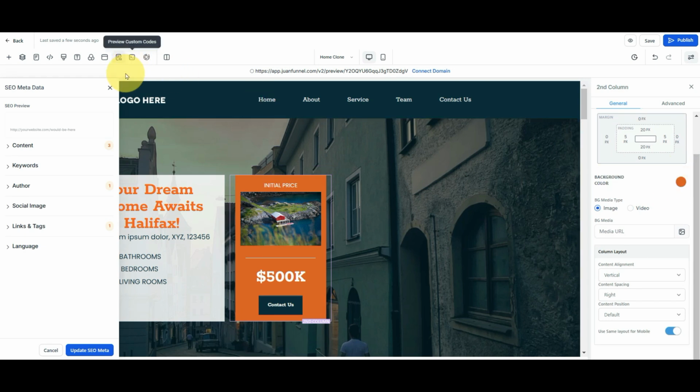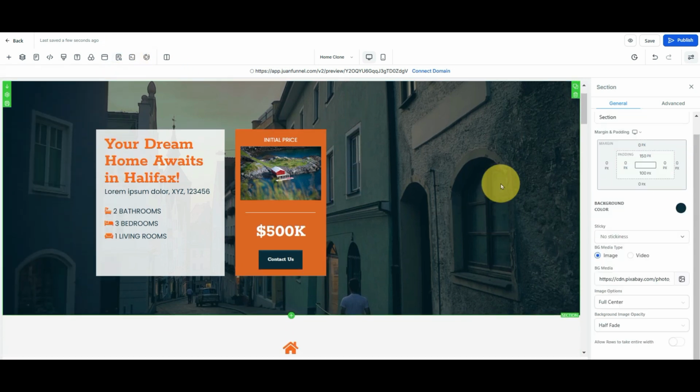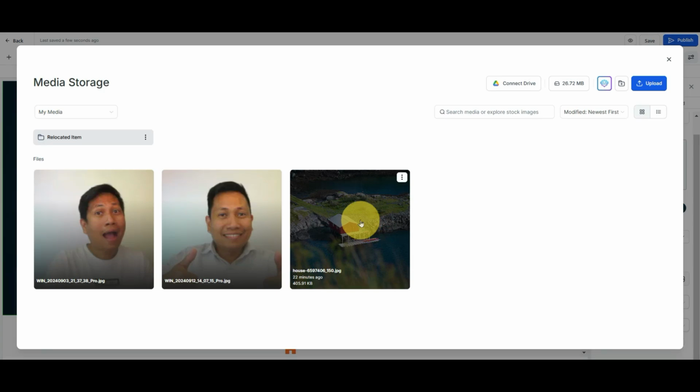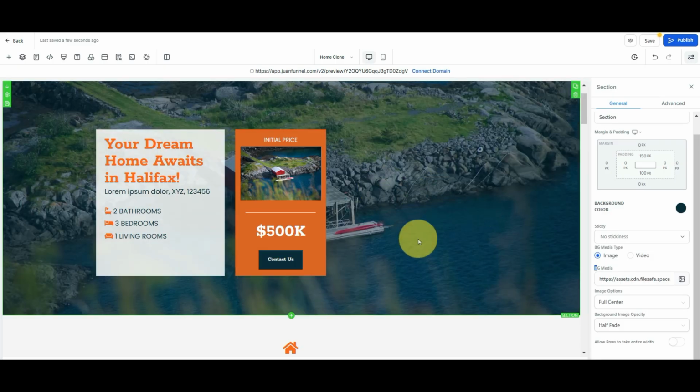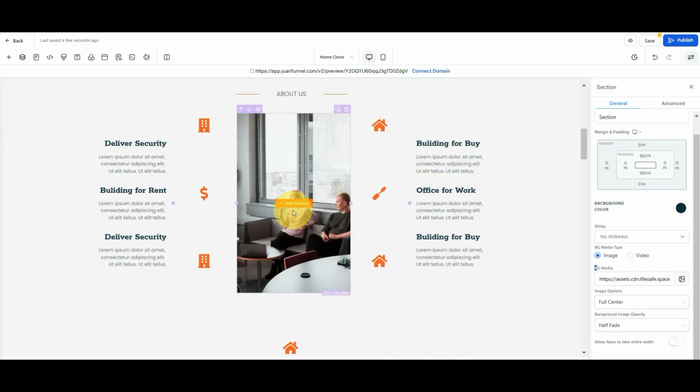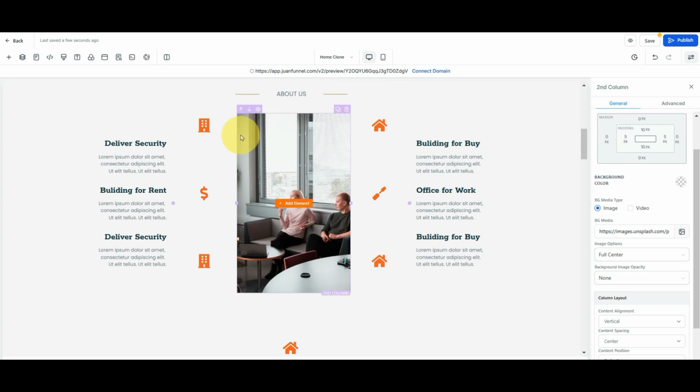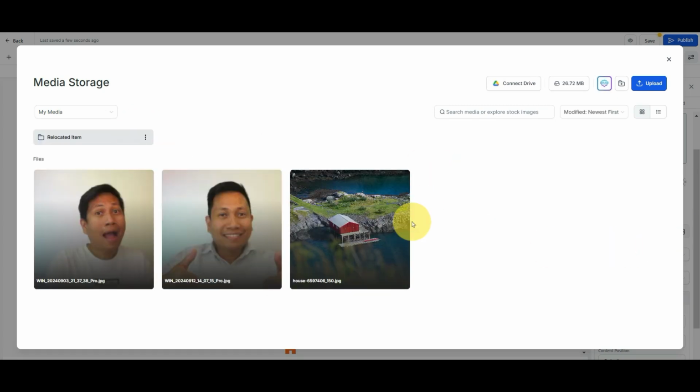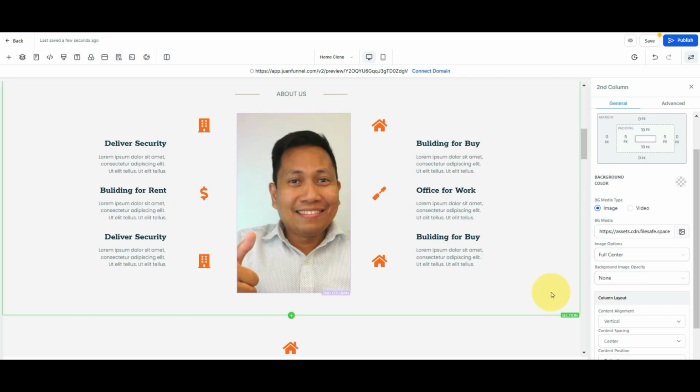If you want to change the background image, just click the image and select BG Media. This is the background image. Just click this one and select the photo that you want. And same here as well. This is also a background image. You can select BG Media background. Just change this one as well. To do that, just simply do this.